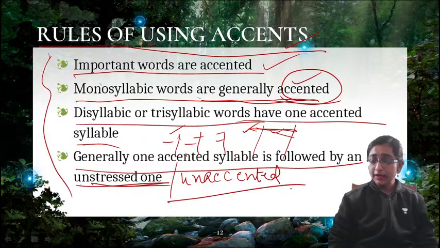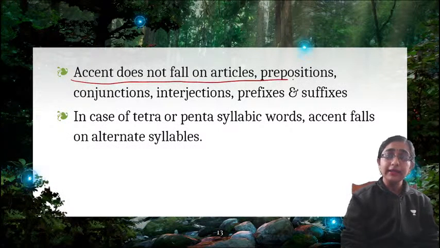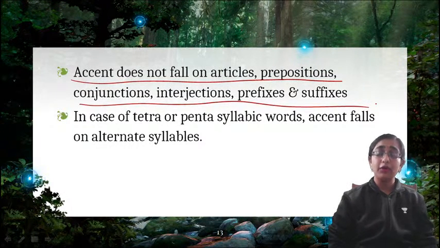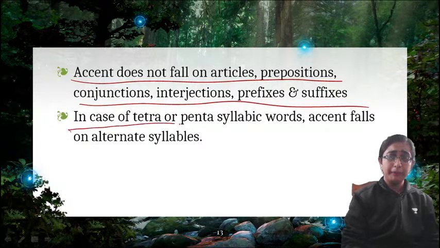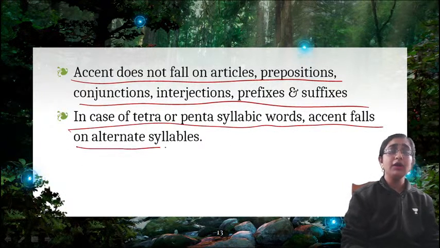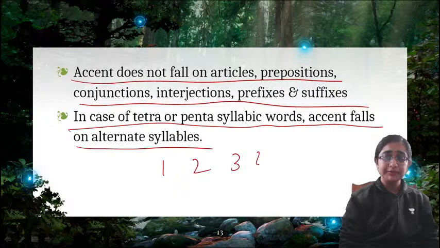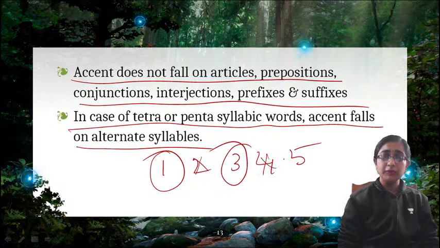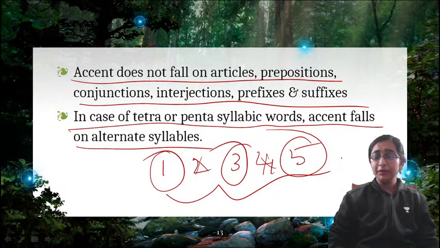Now, there are also some other rules. Accent does not fall on article, preposition, conjunction, interjection, prefix or suffix. These words cannot be accented. Next, in case of tetra or pentasyllabic words, accent falls on alternate syllables. Alternate syllable means if there are five syllables, 1, 2, 3, 4, 5, and the first syllable is accented, then the second will be unaccented, and then again the third will be accented, the fourth unaccented, the fifth accented. So in this pattern, syllables should go on.